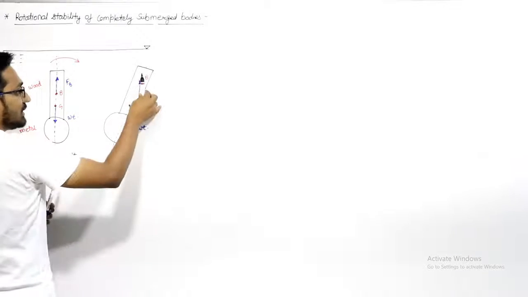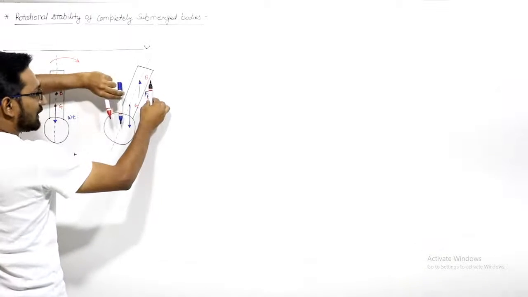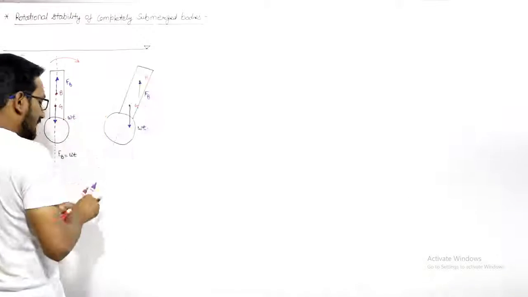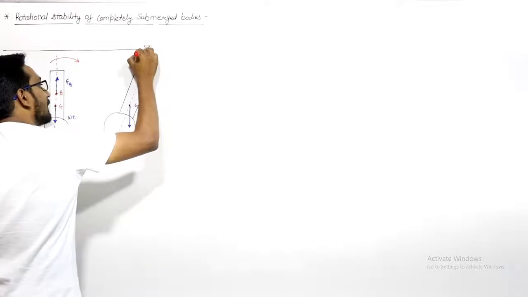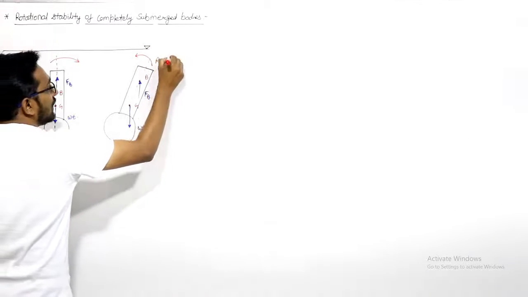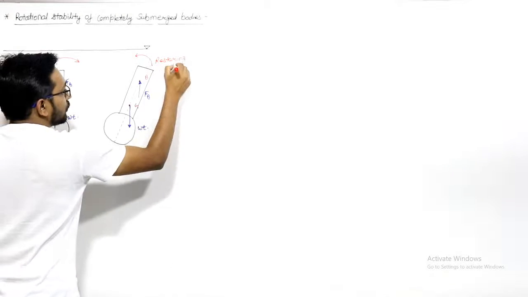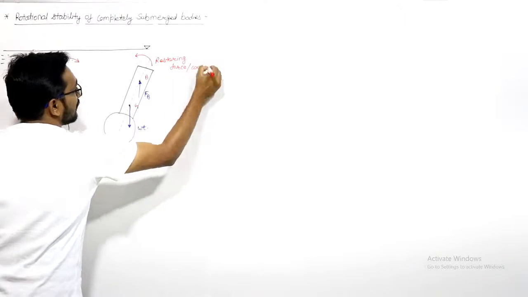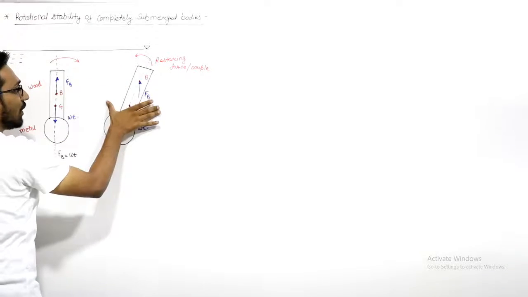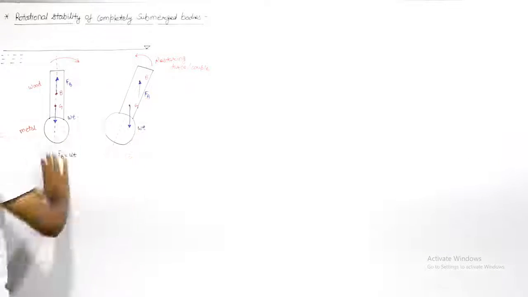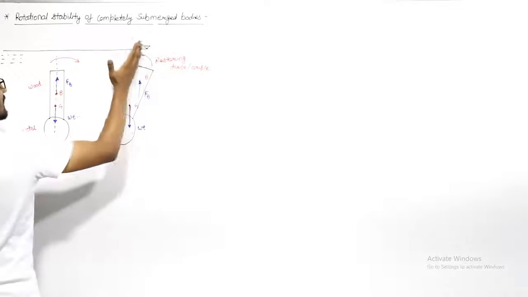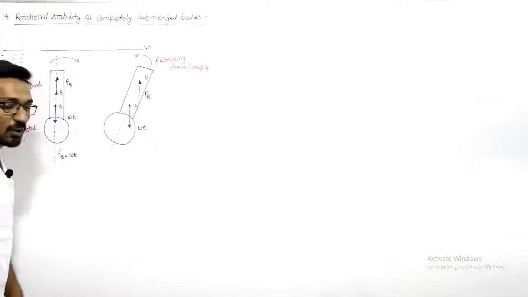So the buoyancy force acts in the upward direction and the weight in the downward direction. There is some distance between them, so they give you a couple in the anti-clockwise direction. This is the restoring couple. You disturb this body in the clockwise direction, but the body will give you a restoring couple in the anti-clockwise direction. Once you remove the disturbing force, this body will regain its original position because of this restoring couple.